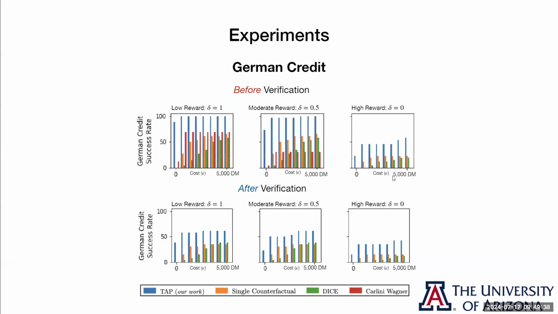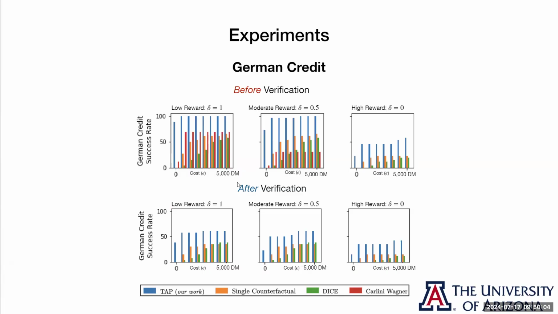So let's look at an entire data set. Here's the German credit data set. And each one of these bar charts represents how many individuals we were able to move within a specific distance delta of our target set at different costs. And you can see our results in blue are always higher. We're always more efficient. We're able to get more results for the same cost.